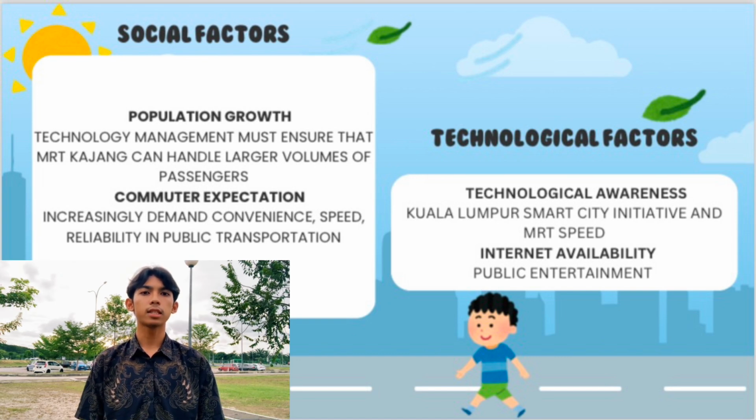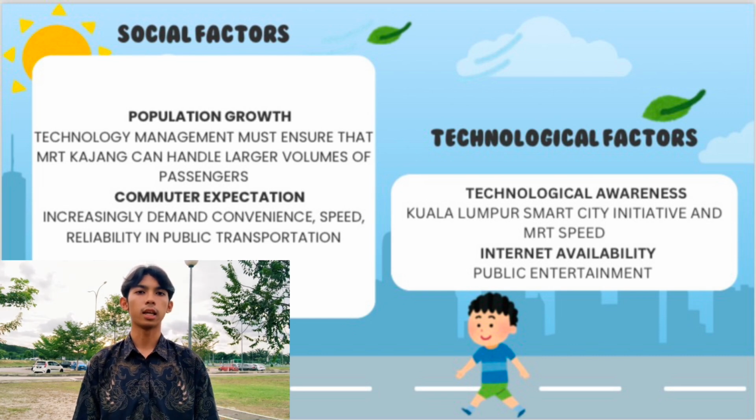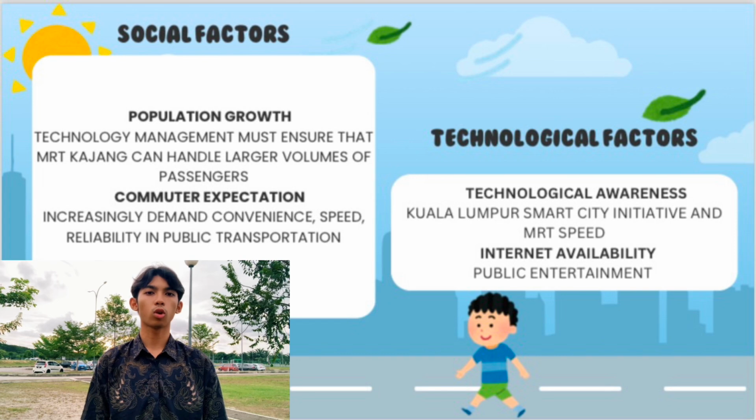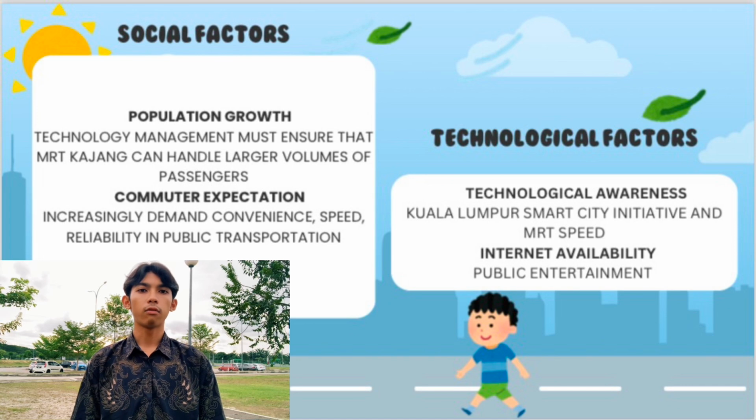This involves streamlining processes such as ticketing and scheduling to improve overall efficiency. Real-time information updates can also play a crucial role in keeping commuters informed, reducing uncertainty and frustration. Furthermore, addressing the physical infrastructure is vital. The system must be designed to support larger volumes of passengers, which might involve expanding capacity and optimizing roads.